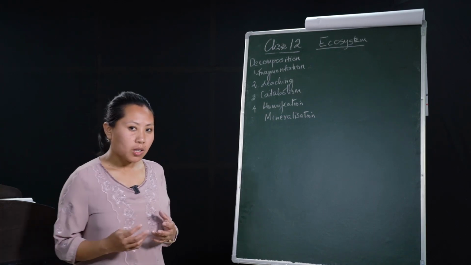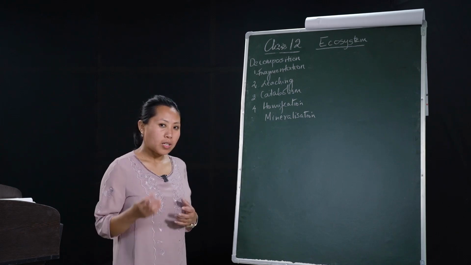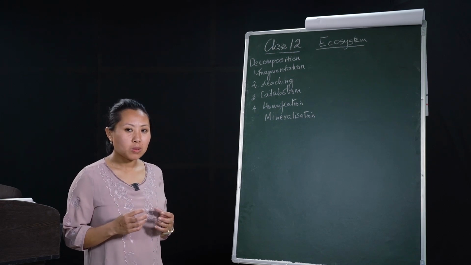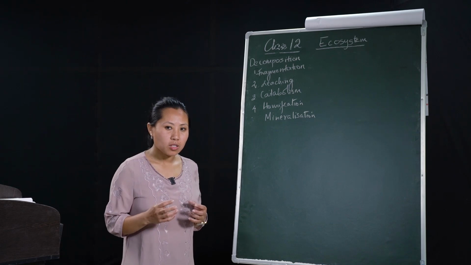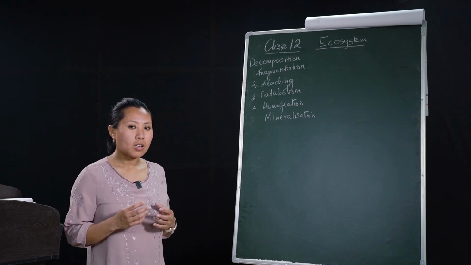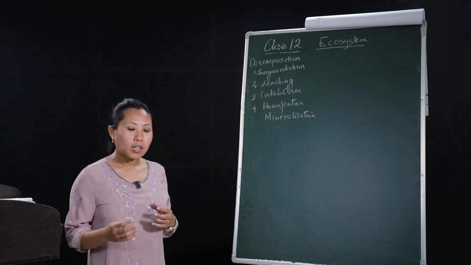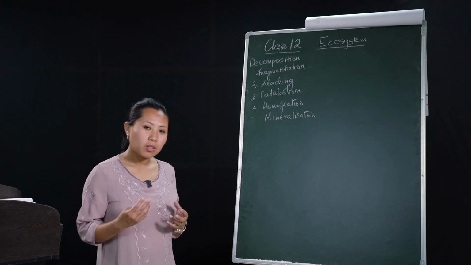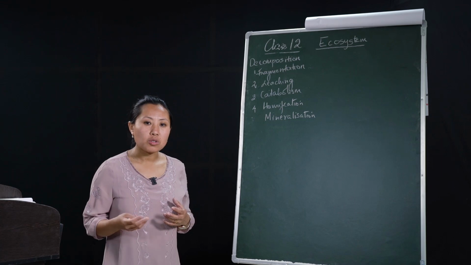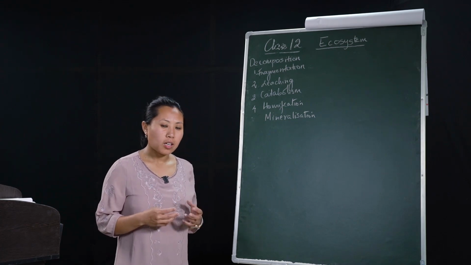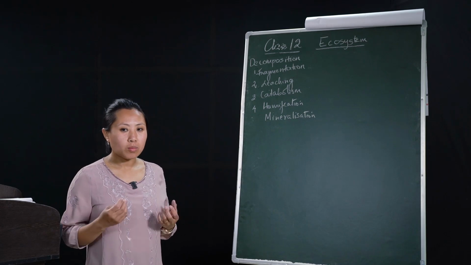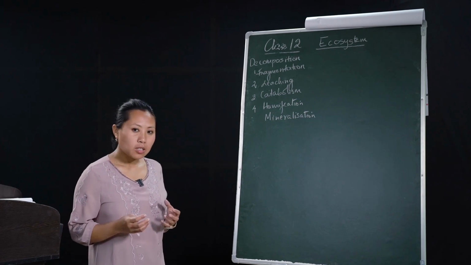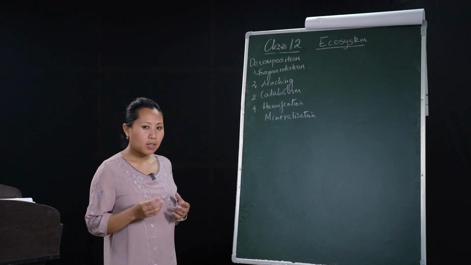So what is decomposition? As I've already said, decomposition is the breaking down of complex organic compounds into simple inorganic substances, so that these inorganic substances are made available to the plants. In due course of decomposition, decomposers like bacteria, fungi, or even earthworms get their nutritional requirements from the detritus. Detritus is the leaf litter or the dead bodies of plants and animals. So the process of decomposition includes fragmentation, leaching, catabolism, humification, and mineralization.